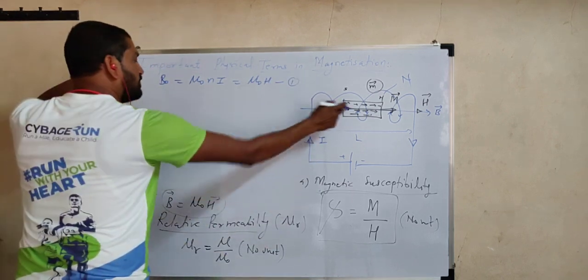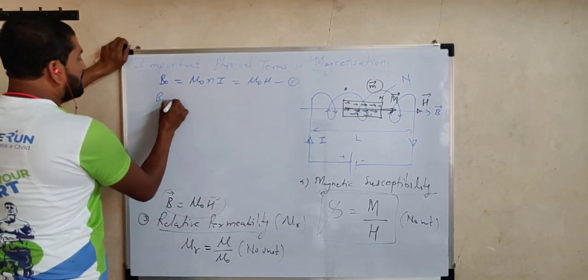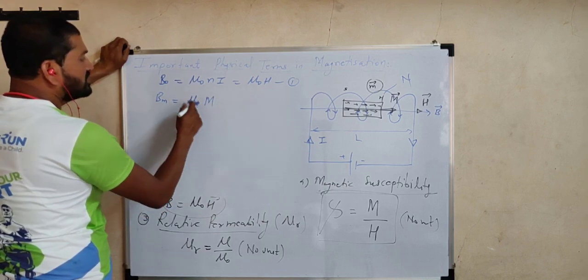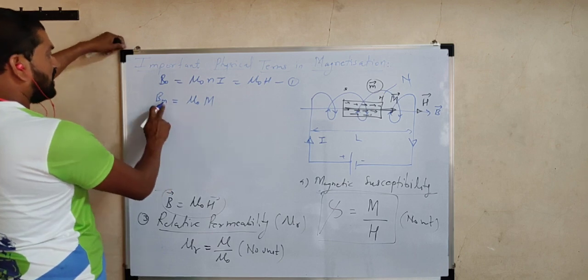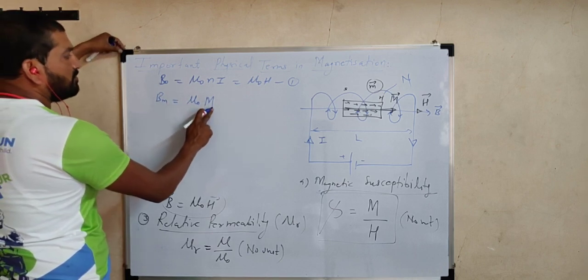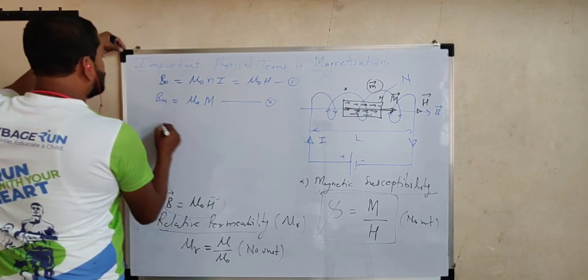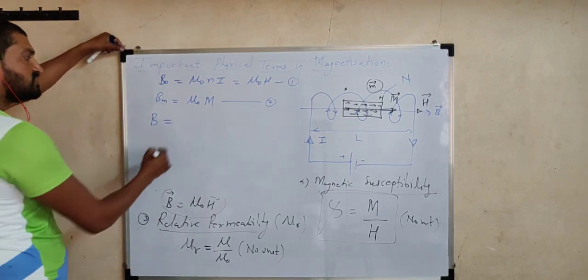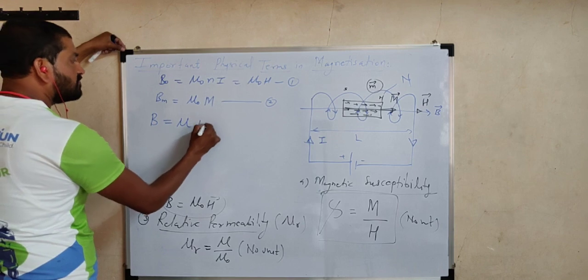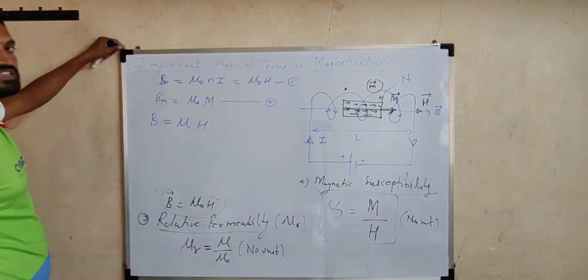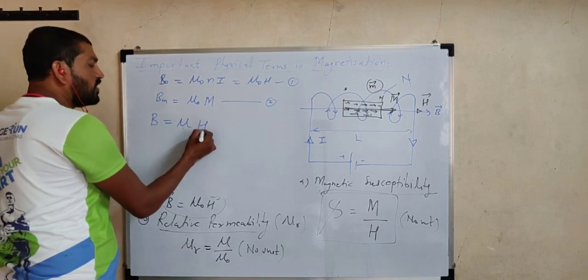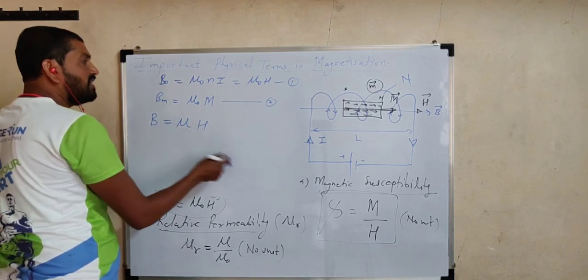But when this material is placed, the induction of that material is equal to mu 0 times M, because induction is directly proportional to magnetization. Hence Bm is mu 0 times M. This is equation number 2. So total induction B is equal to mu times the magnetic intensity, so B is equal to mu H, where mu is the permeability of that material.